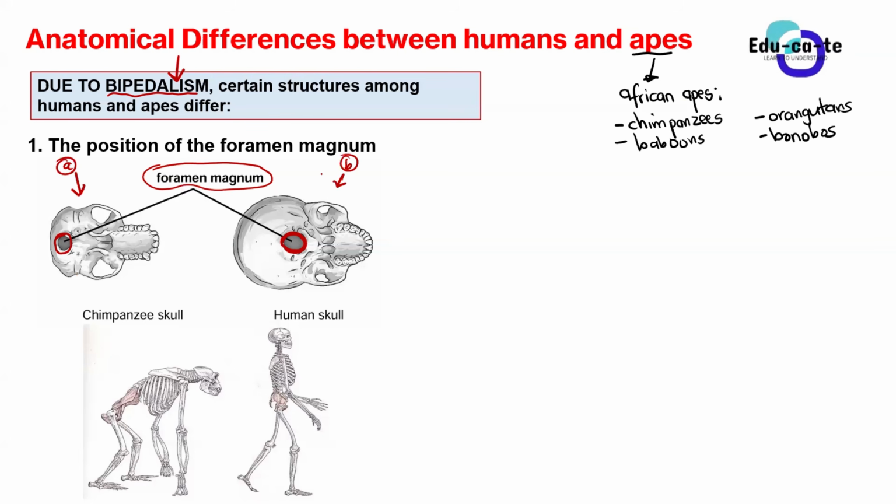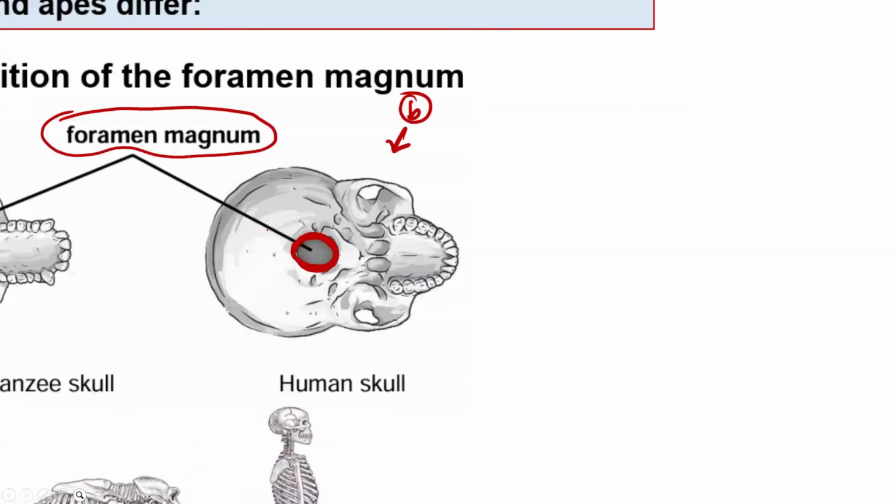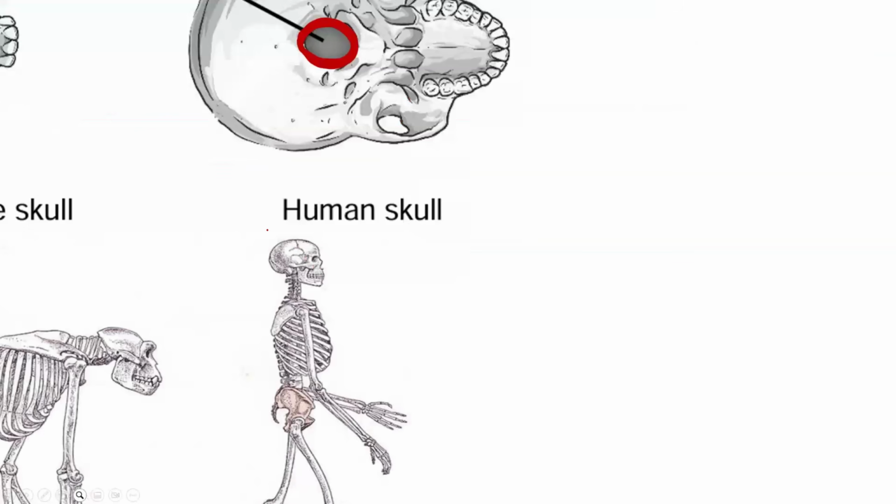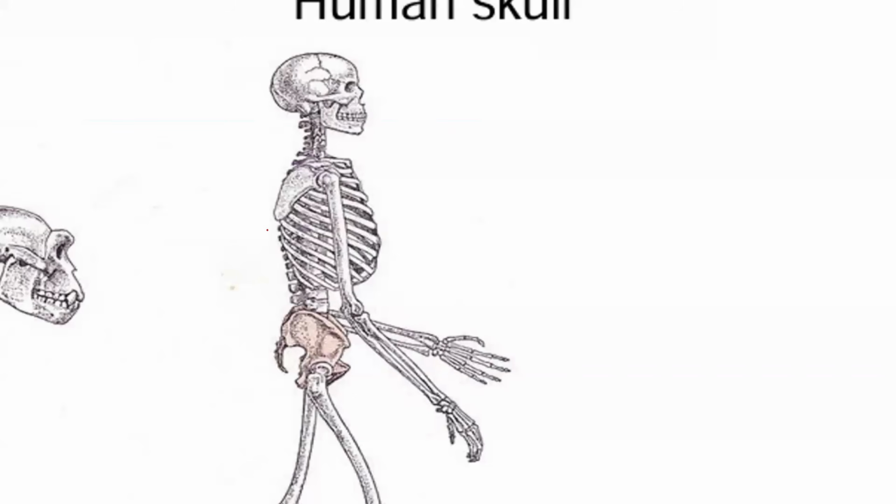So both of these are skulls, and they've got a foramen magnum, which is that hole that allows you to put the spine. When you look at a human here, the foramen magnum, where is it? It is in a more forward position, somewhere around here. So there is a hole here. This is the foramen magnum.